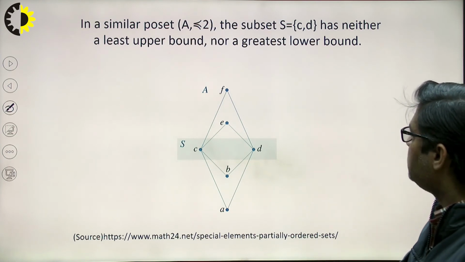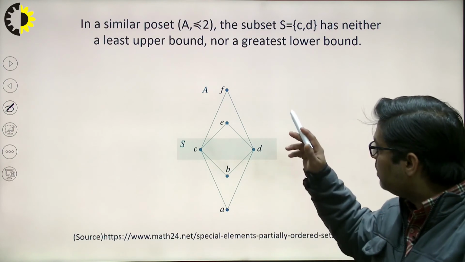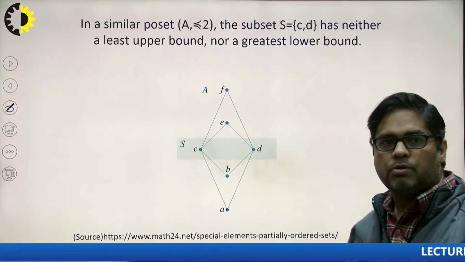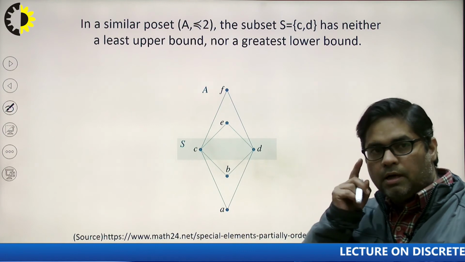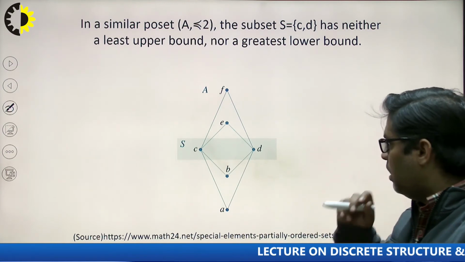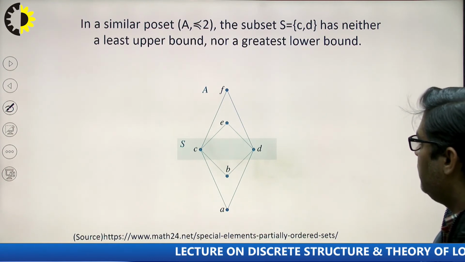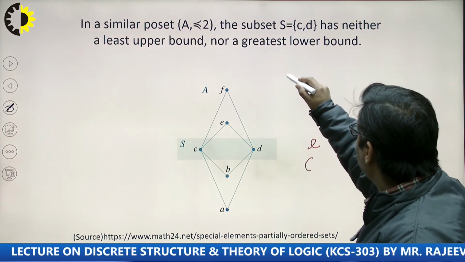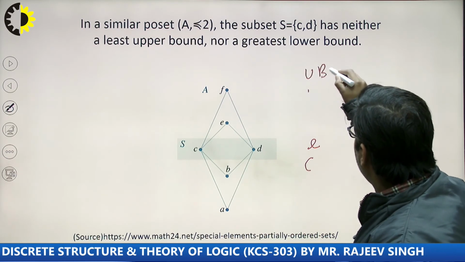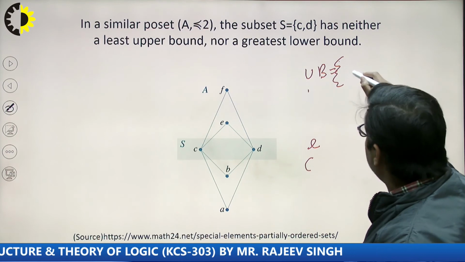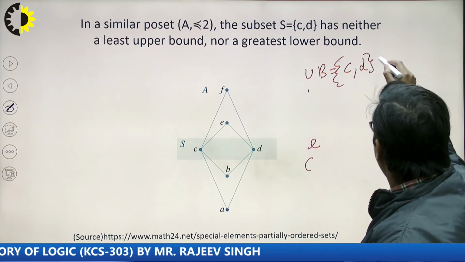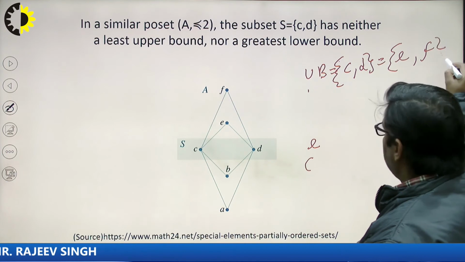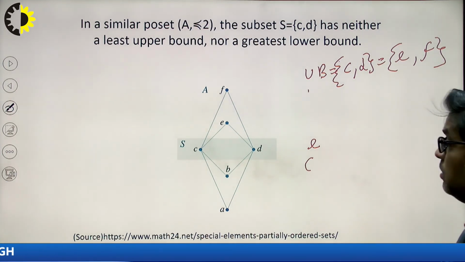Now if I talk about this diagram, in this diagram I have A, B, C, D, E, F. Again I am interested in finding the least upper bound and greatest lower bound of C and D. If I talk about the upper bounds of C and D, then I have two elements, that is E and F. I am able to decide that these two elements are greater than C and D. Okay, but who is the least one?